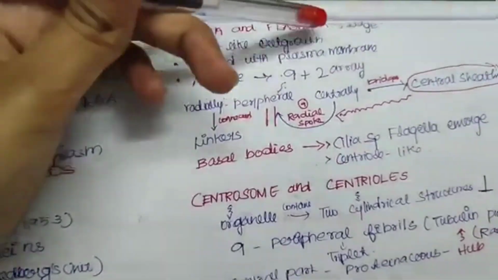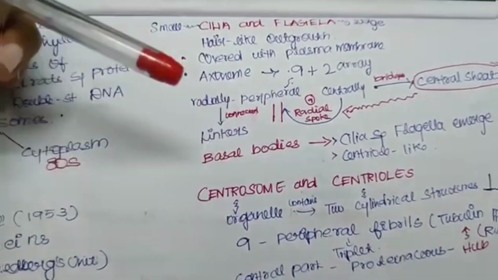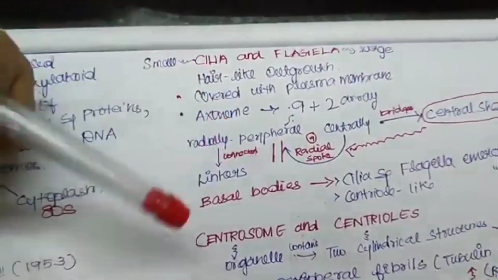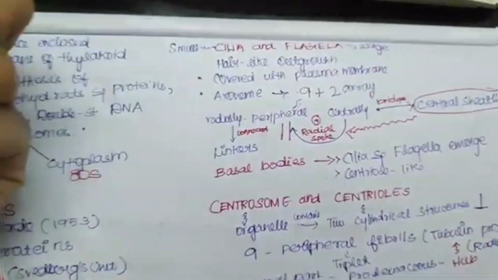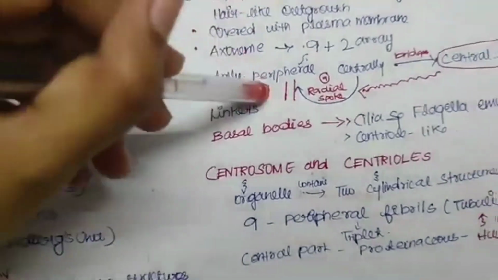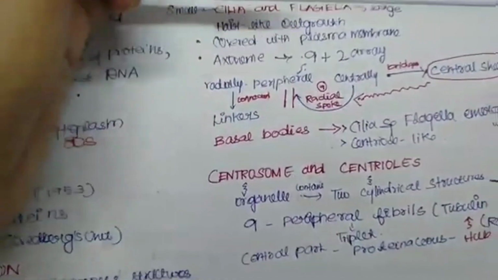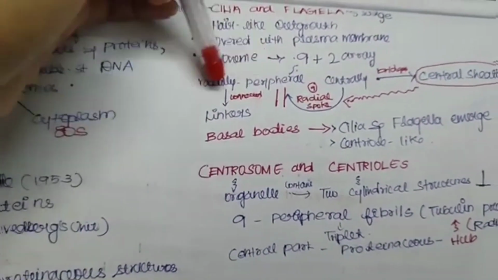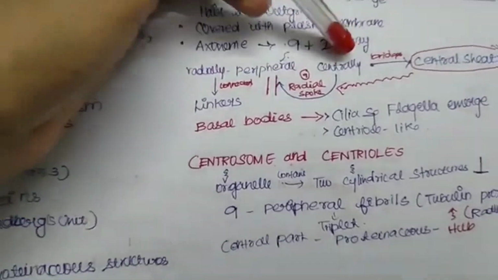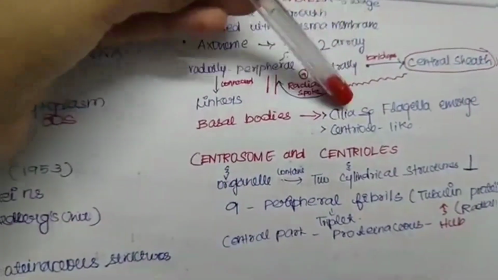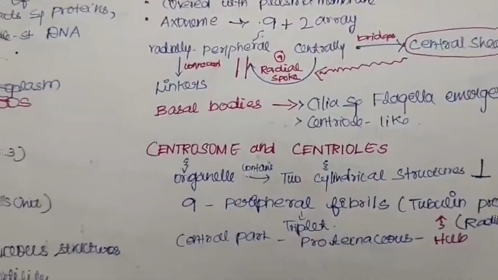These are covered with the membrane, and we have the axoneme, which is nothing but the core part. The core part of the cilium or flagellum is called the axoneme, and it has a 9+2 array. So what is this 9+2 array? We have 9 doublets which are arranged radially, as peripheral arrays, but in the centre we have 2. So 9 outside and 2 in the centre. That is called the 9+2 array.